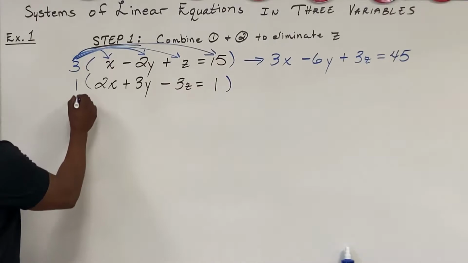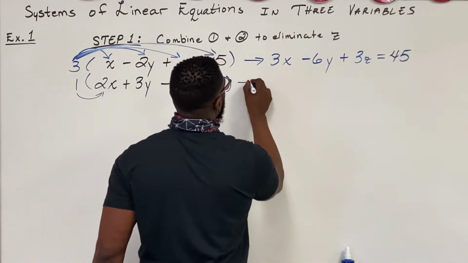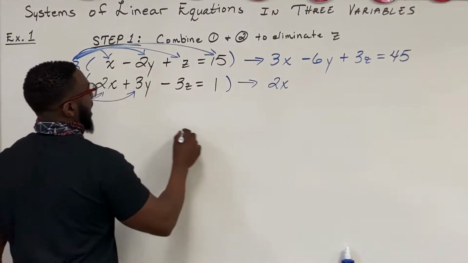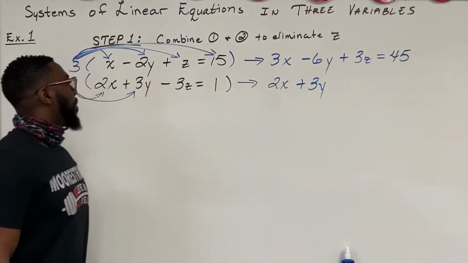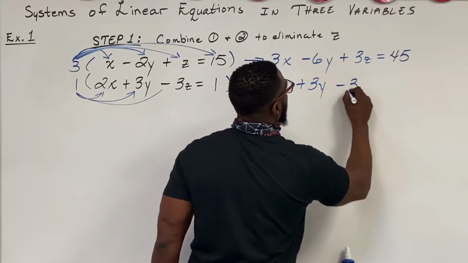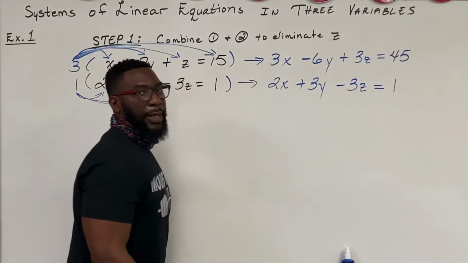The bottom, 1 times 2x is 2x. 1 times 3y is 3y. 1 times negative 3z is negative 3z. 1 times 1 is 1.